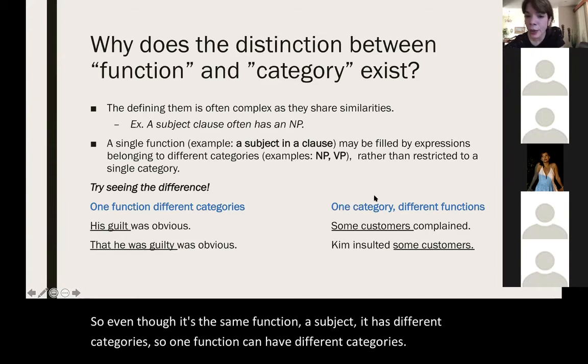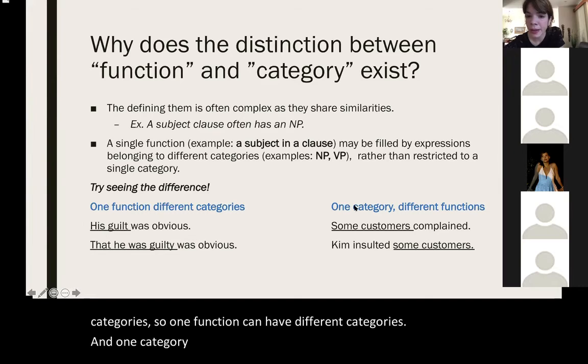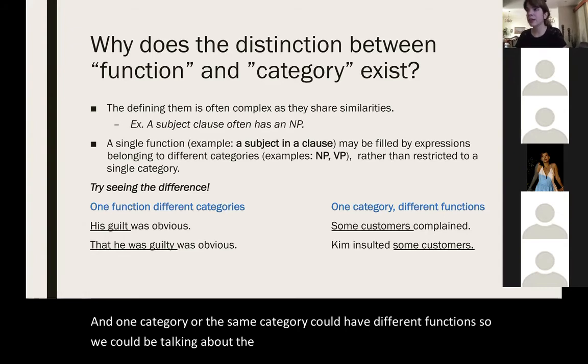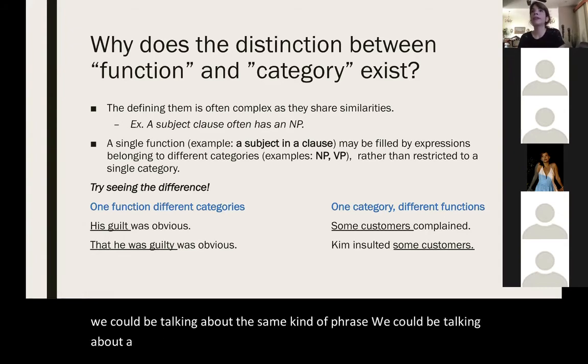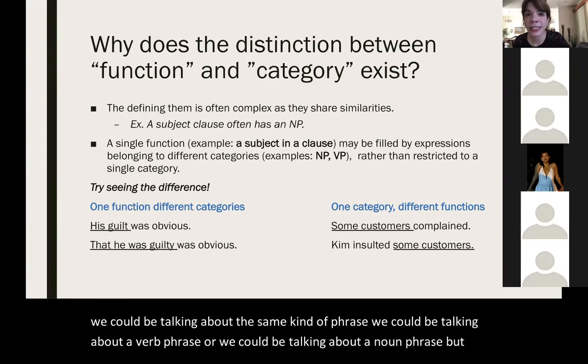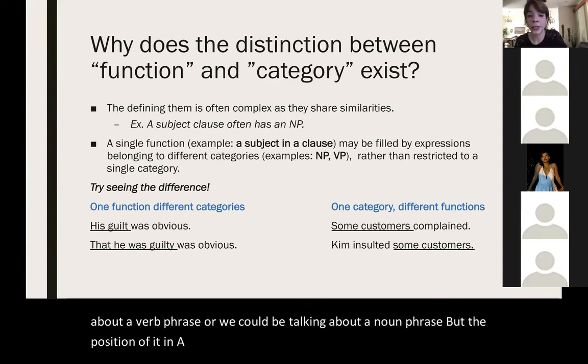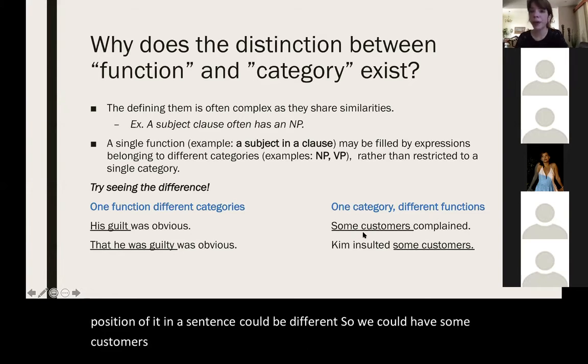And the same category could have different functions. We could be talking about the same kind of phrase, a verb phrase or a noun phrase, but its position in a sentence could be different. So we could have "Some customers complained." In the first example, "some customers" occurs as the subject of the sentence.